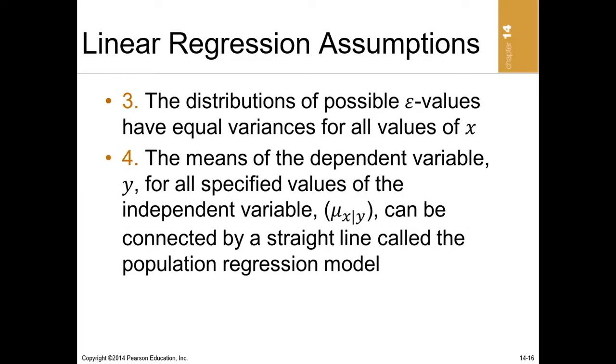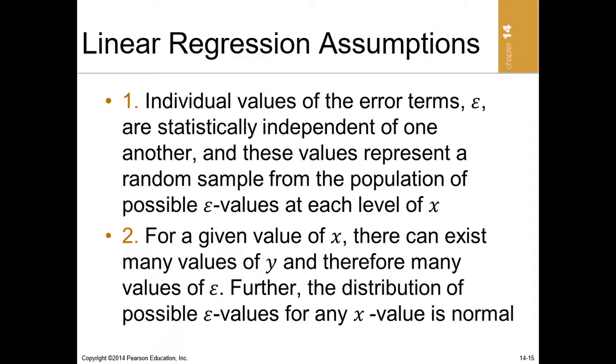The third assumption is that the distribution of possible error values have equal variances for all values of x. Okay, so let me make this correction. Issue 1 was actually autocorrelation, or serial correlation. So the first assumption is that the error terms must not be related to each other. When they are related to each other, it's called serial correlation or autocorrelation, not homoscedasticity. Sorry.